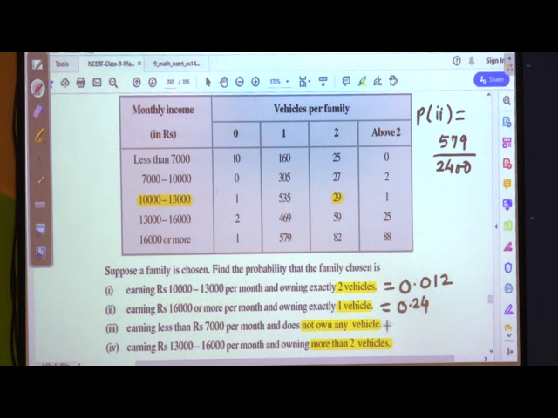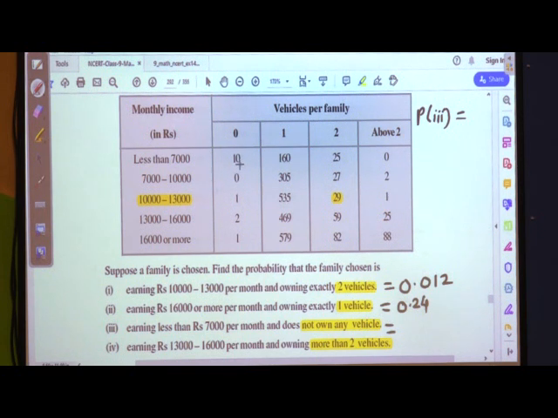Now let us calculate for the third. Earning less than 7,000 per month and does not own any vehicle.